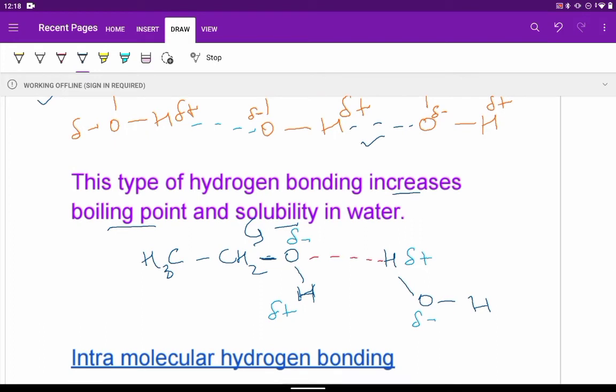Now see, we can explain the solubility of alcohol in water via hydrogen bonding. CH3CH2OH, this is an alcohol molecule. The alcohol has a partially negative oxygen atom and a positive hydrogen atom. The water molecule we have already seen: hydrogen has a delta positive charge, whereas oxygen has a delta negative charge. Here there will be hydrogen bonding between the oxygen having partial negative charge of alcohol and the hydrogen having partial positive charge of water. We can see with red dots there is a hydrogen bonding formation. This leads to solubility of alcohol in water.